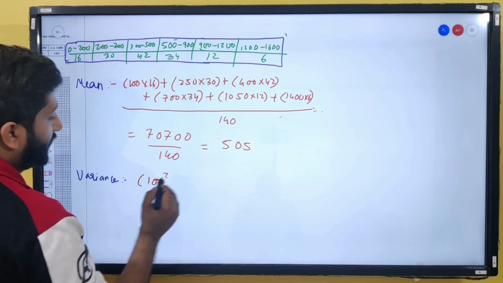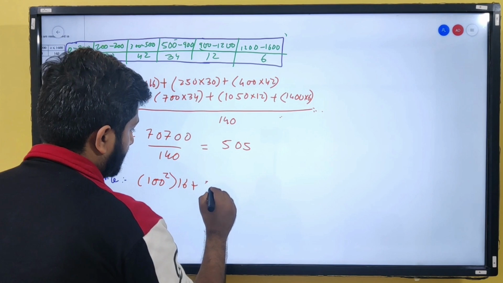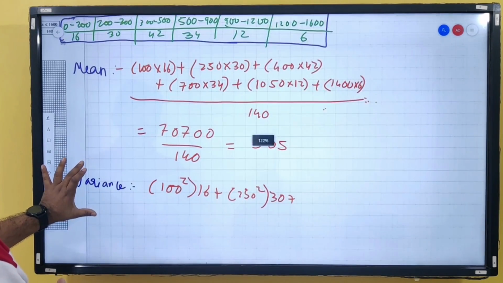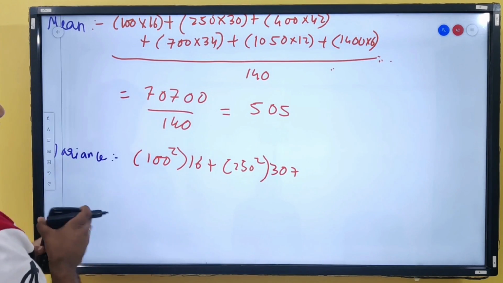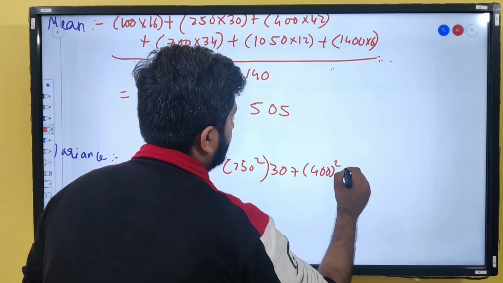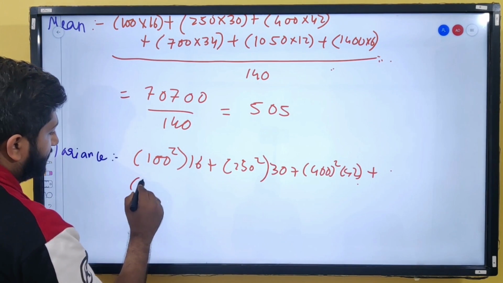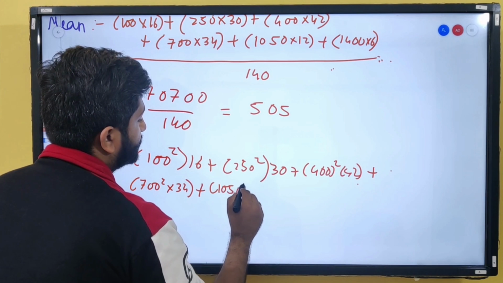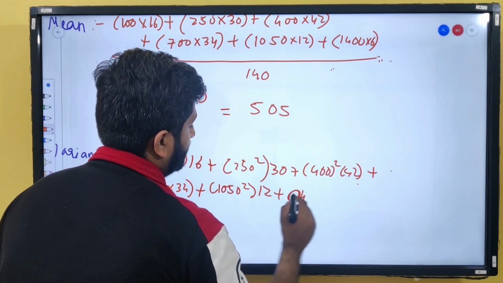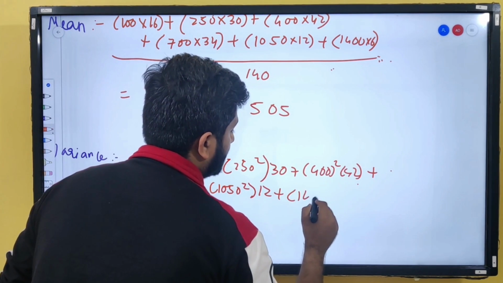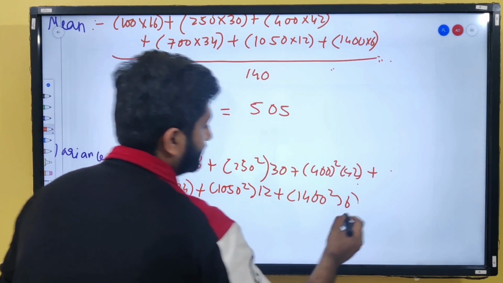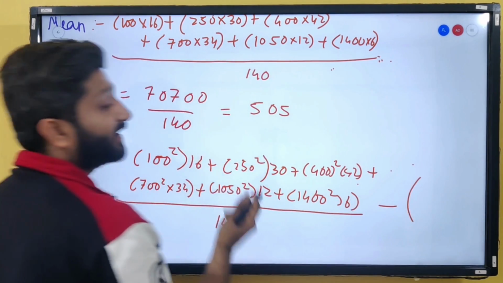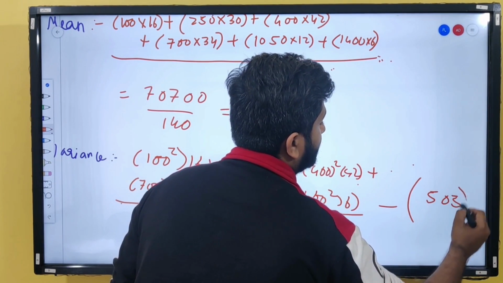You have 100 square into 16 plus 250 square into 30 plus, let me just zoom this a bit, 400 square into 42 plus 700 square into 34 plus 1050 square into 12 plus 1400 square into 6 divided by the frequency, which is 140, minus square of mean, which is 505 square.